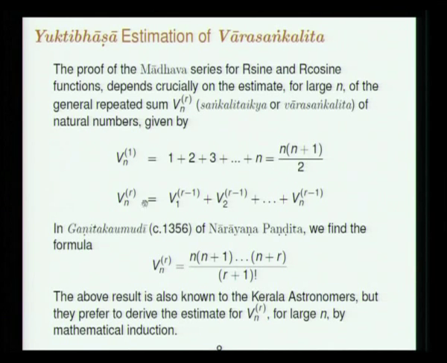How will it look? So in general the rth order repeated summation is the summation of the r minus 1th order from 1 to n. That is the definition of the Vara Sankalita, and as has been said repeatedly, this result was enunciated in Ganita Kaumudi of Narayana Pandita, that the rth order summation is this. And so how does it behave for large n? How does it behave for large n?